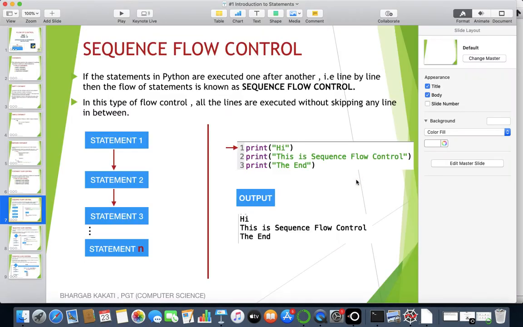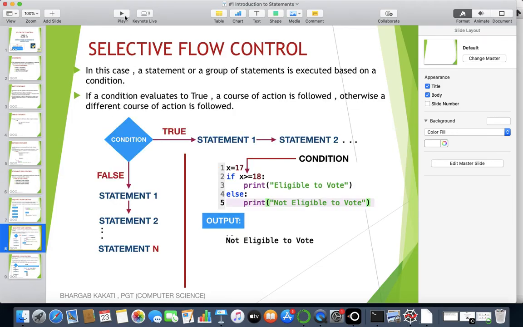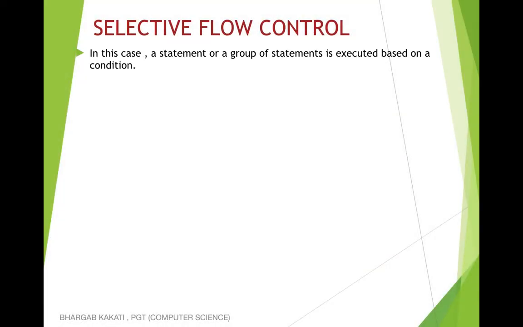Next, let us go to the next type of flow control, which is the selective flow control. In this case, a statement or a group of statements is executed based on a condition. This is the type of flow control mechanism where all the lines are not executed. Only certain specific lines are executed. So which lines will be executed? It will depend upon a particular condition.